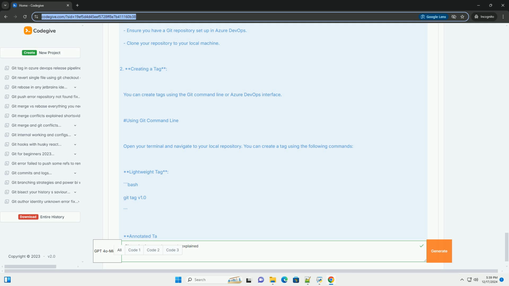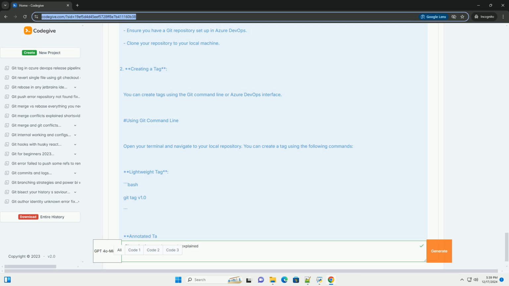Additional tips. Use tags to mark versions before significant changes or after successful builds. Tags are useful for deployments. You can deploy specific versions by checking out the relevant tag. Consider using a consistent naming convention for your tags, example v1.0, v1.1, etc. Conclusion.